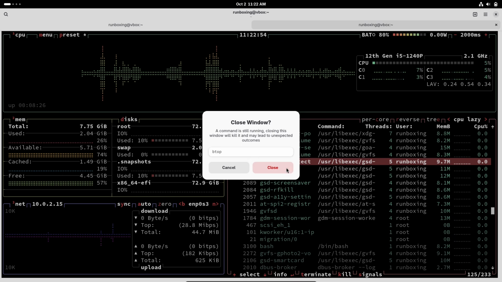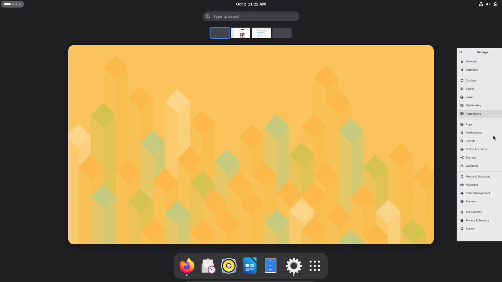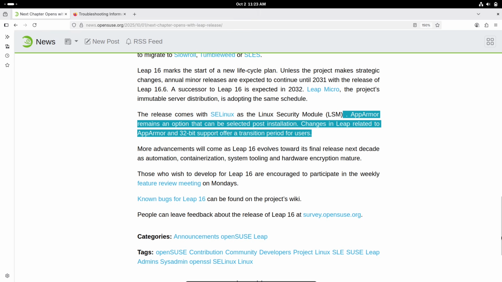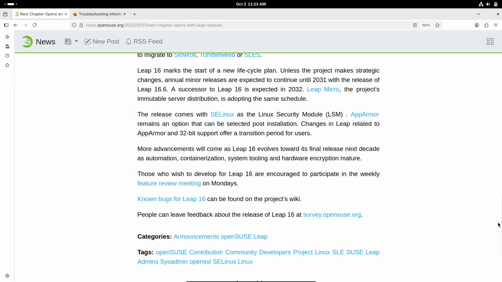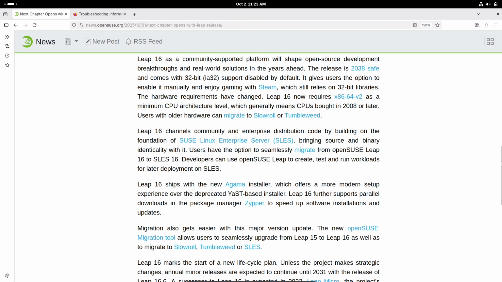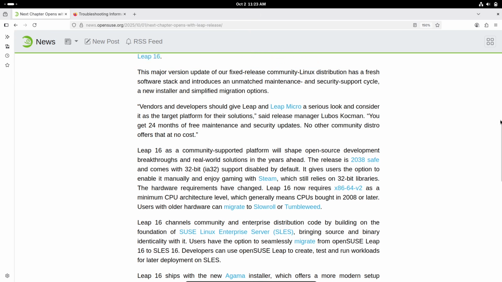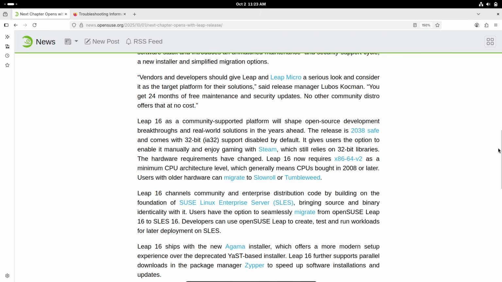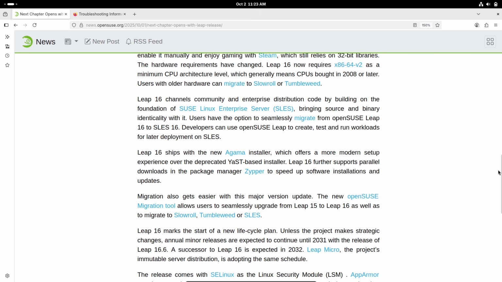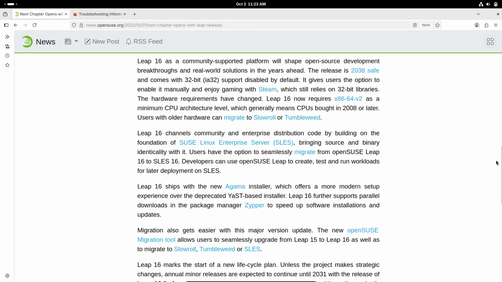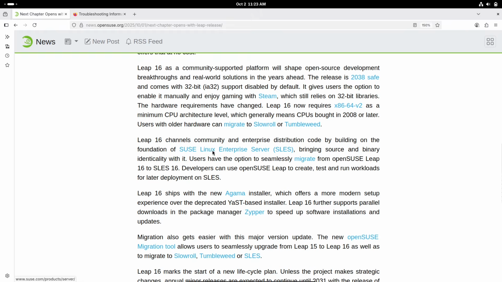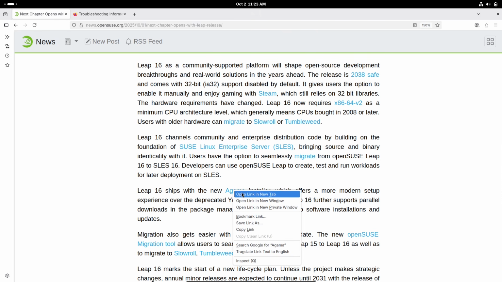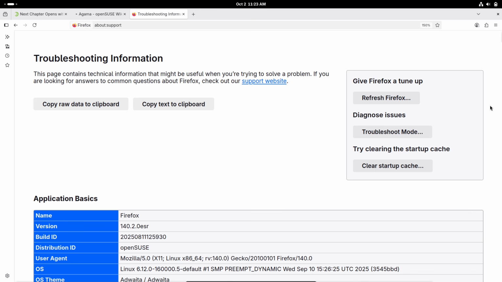The Zypper package manager now supports parallel downloads, which speeds up installing and updating software noticeably. On the security front, SELinux is now the default Linux security module, though you can switch to AppArmor if you prefer. The whole system is 2038 safe, avoiding potential date-related issues down the line.